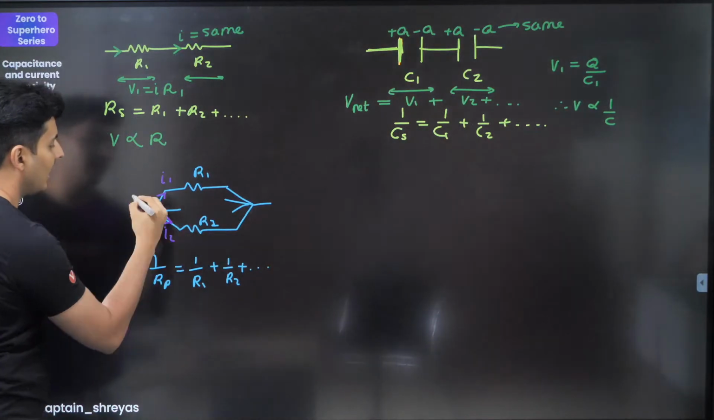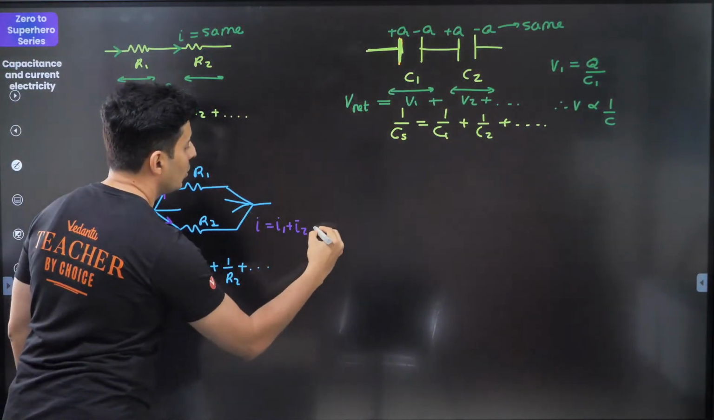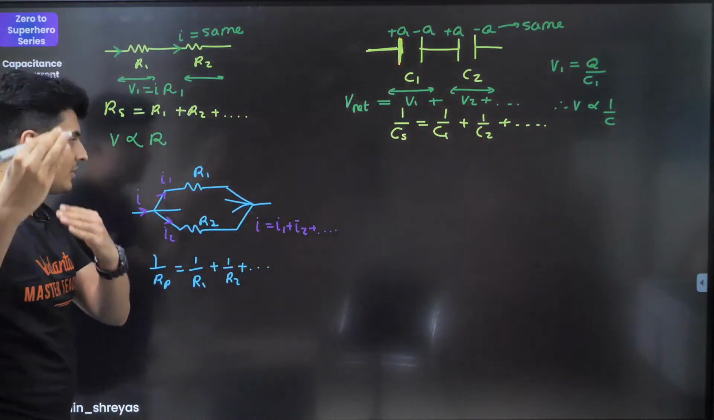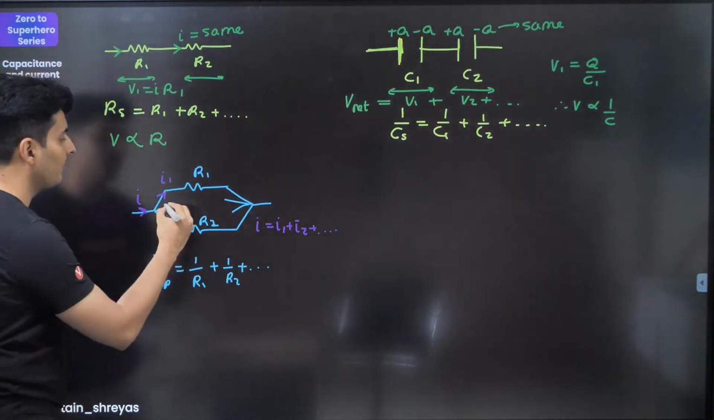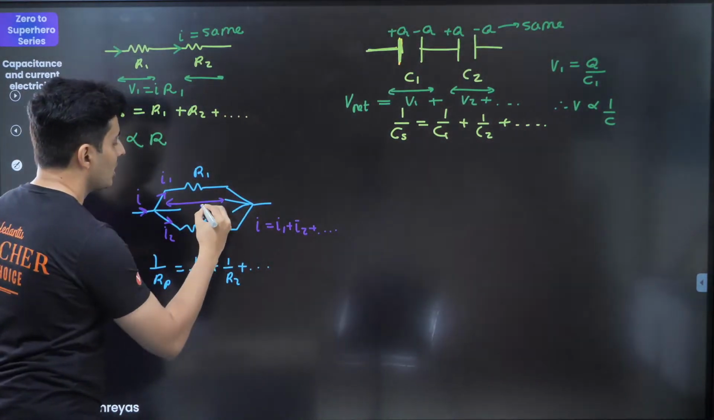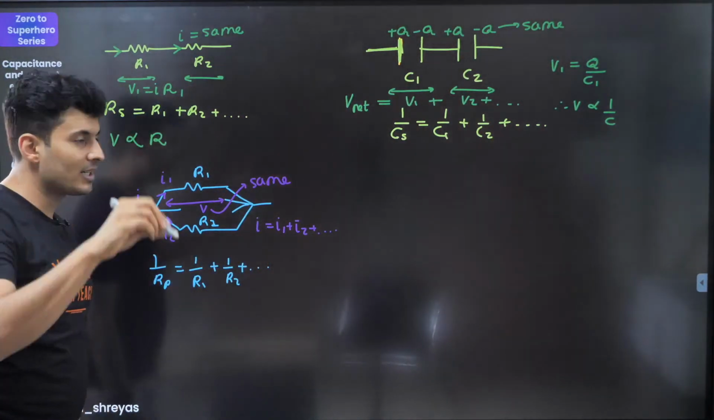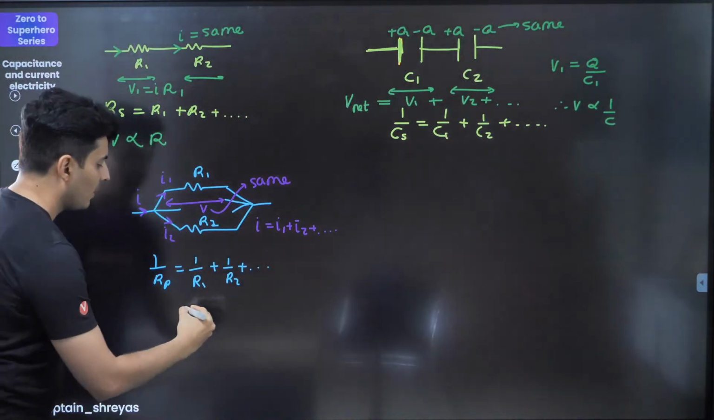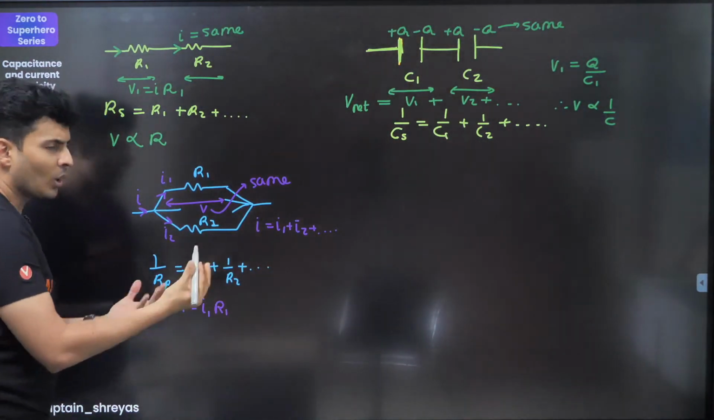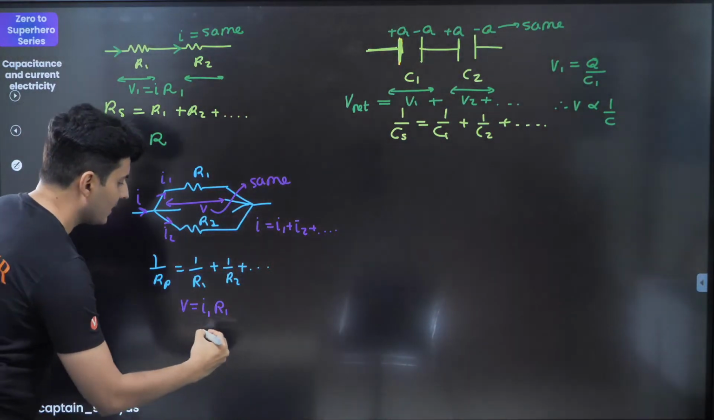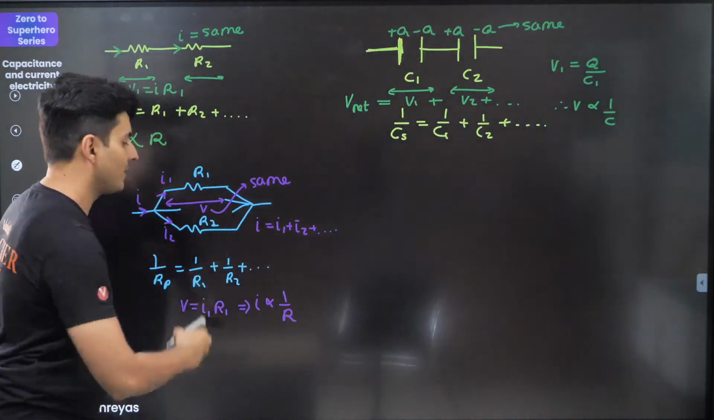This is I1, this is I2, this is I. You will see basically I will be equal to I1 plus I2 plus I3 plus so on and so forth. And here the voltage drop will be the same. And because the voltage drop is same, I can say, for example, V will be I1 R1 or I2 R2. Hence, I can say from this that the current is inversely proportional to resistance.